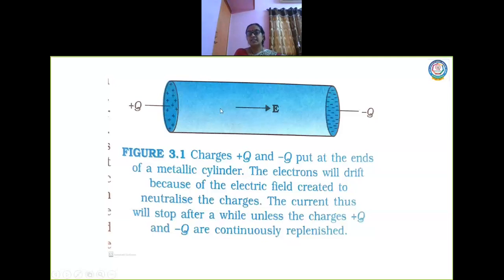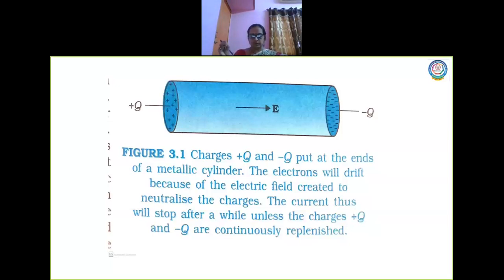Now what does this electric field do, children? As I told you, there are electrons which are randomly moving in this conductor. As soon as an electric field is given, this electric field will accelerate the electrons that are there in the conductor. The electric field moves from positive to negative, and these electrons will be accelerated, and since electrons are considered to be negatively charged, where do they start moving? They start moving towards plus Q. Am I making the concept clear?